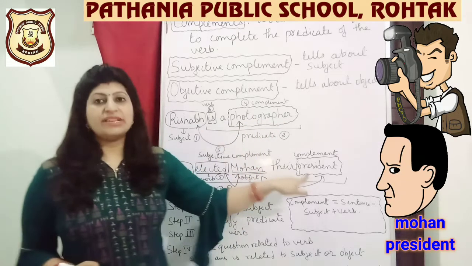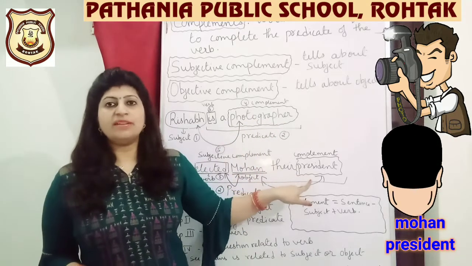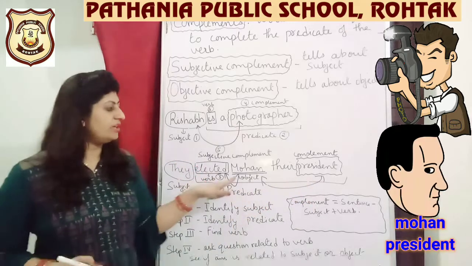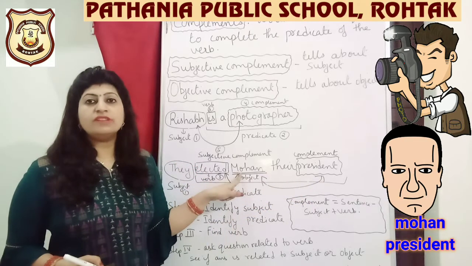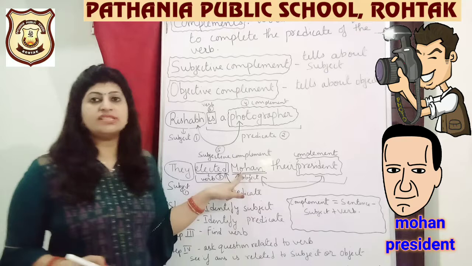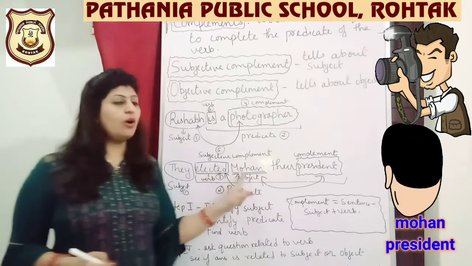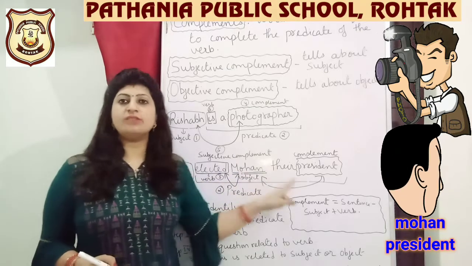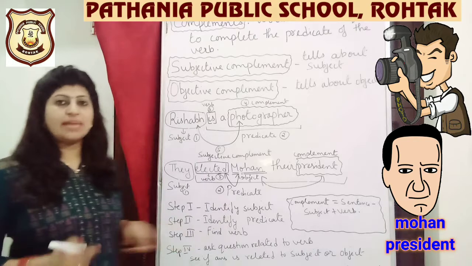Out here, precedent was our complement, and precedent was telling us about Mohan. Now Mohan was the object in the sentence, and what was our subject? They. So because it is telling us about the object, it is objective. You can see the steps below.